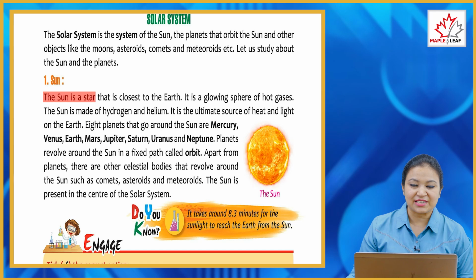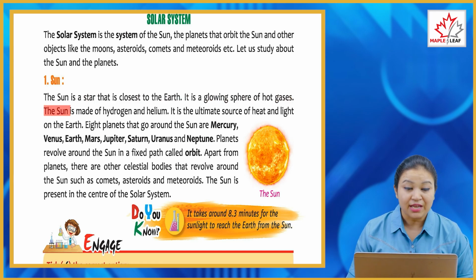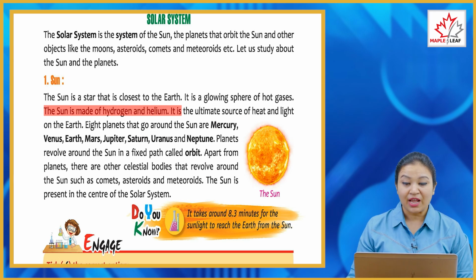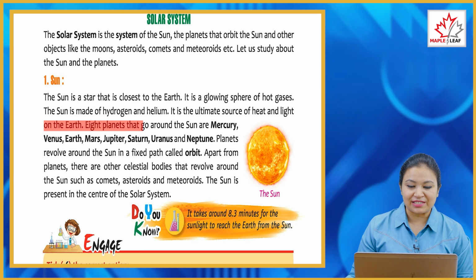The sun is a star that is closest to the earth. It is a glowing sphere of hot gases. The sun is made of hydrogen and helium. It is the ultimate source of heat and light on the earth. The 8 planets that go around the sun are Mercury, Venus, Earth, Mars, Jupiter, Saturn, Uranus and Neptune. Planets revolve around the sun in a fixed path called orbit. Apart from planets, there are other celestial bodies that revolve around the sun such as comets, asteroids and meteorites. The sun is present in the center of the solar system.